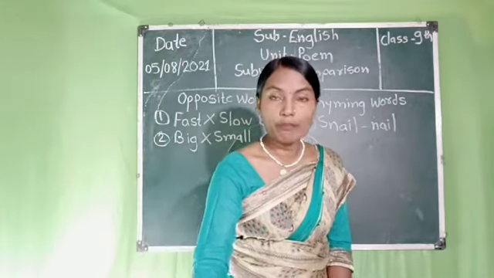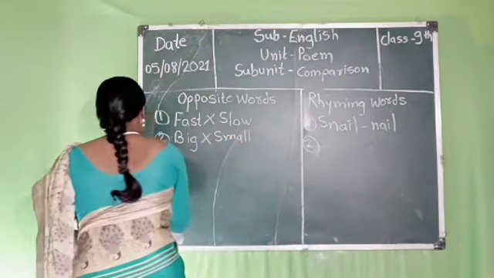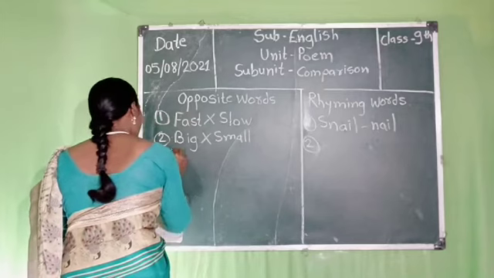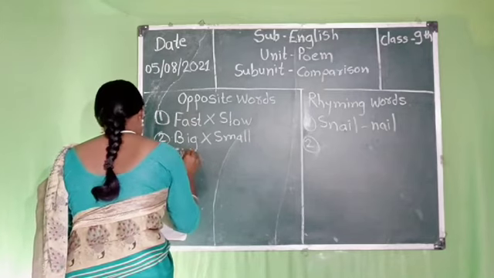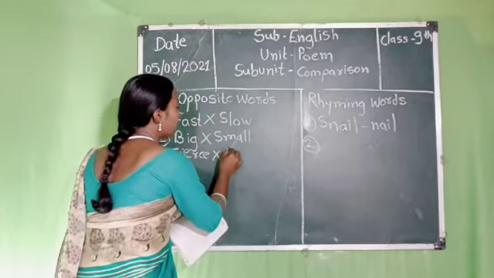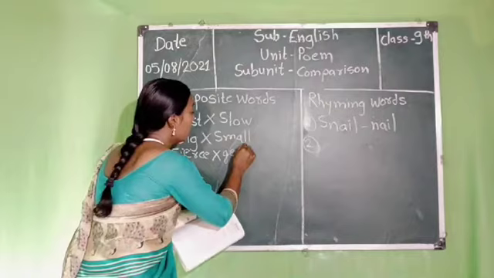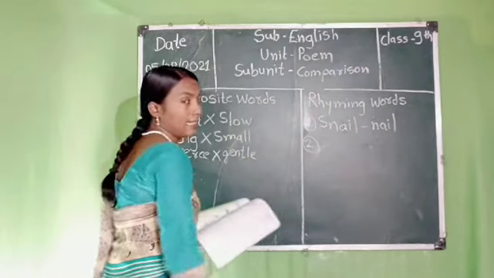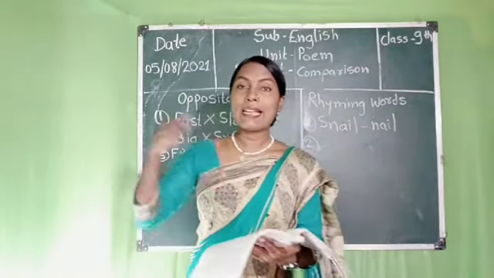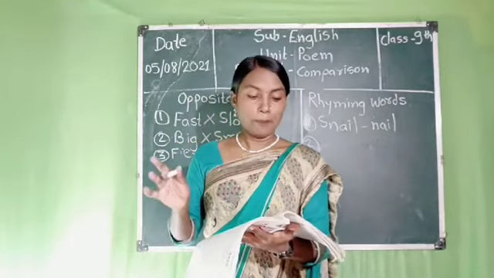So the spelling of fierce, student, is F-I-E-R-C-E. We write down here the third pair of opposite words, that is fierce, opposite gentle, G-E-N-T-L-E. It is gentle. So here, fierce as a tiger and gentle as a lamb.